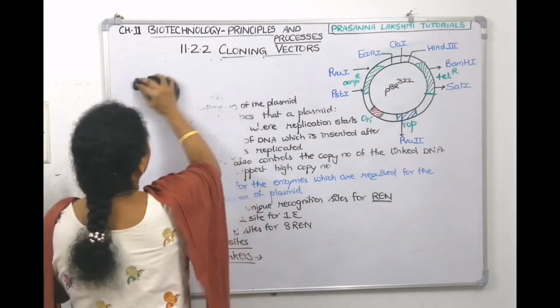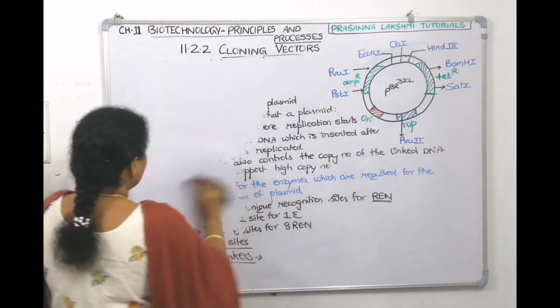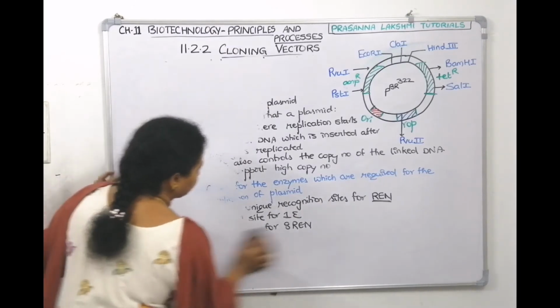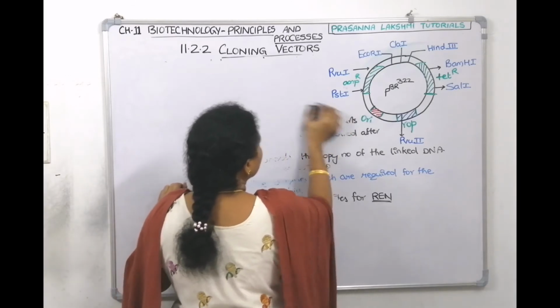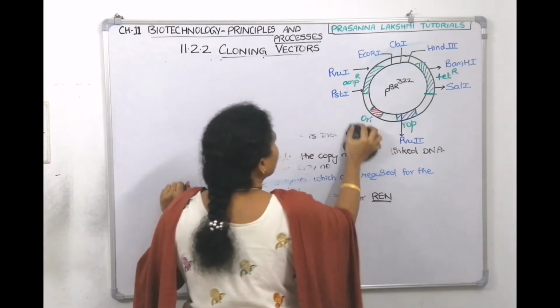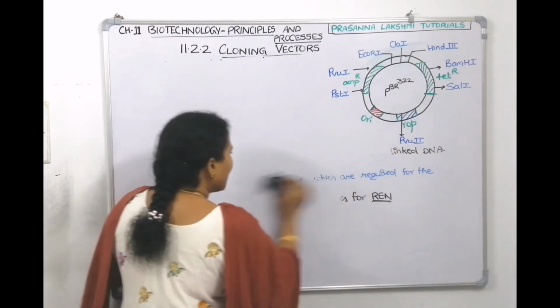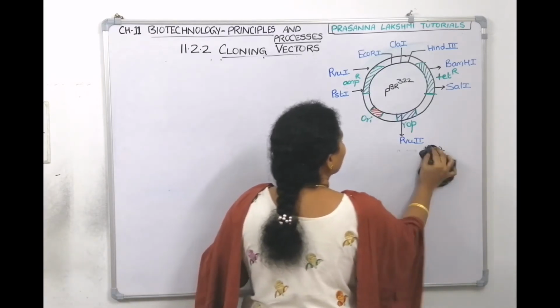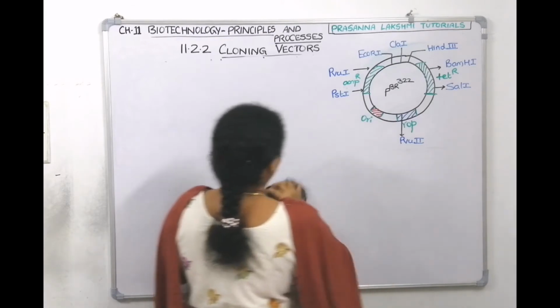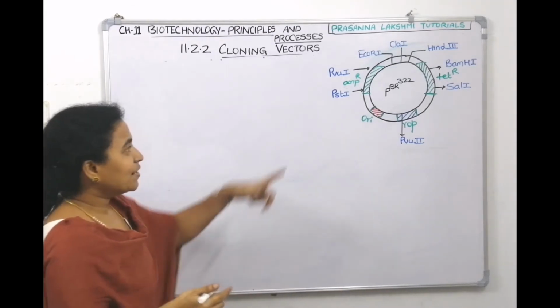I'm telling that a vector should have at least 2 selectable markers. pBR has what selectable marker? pUC has what selectable marker? Let's see. So here is pBR.